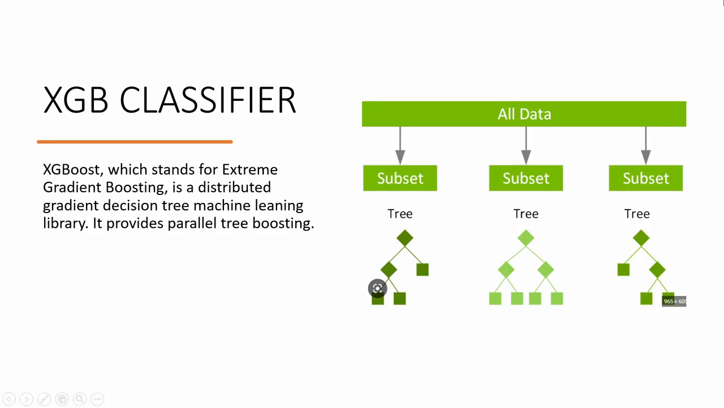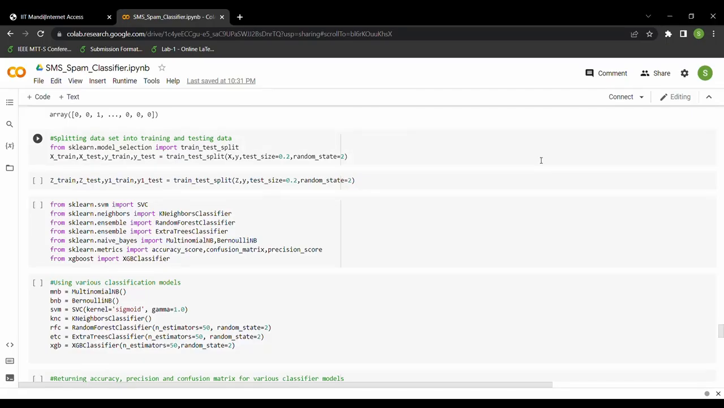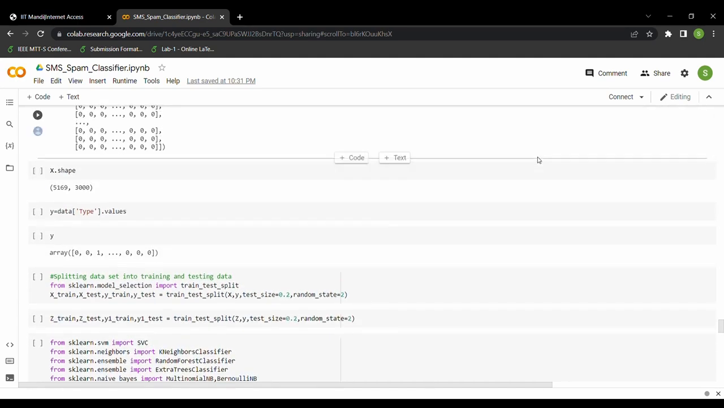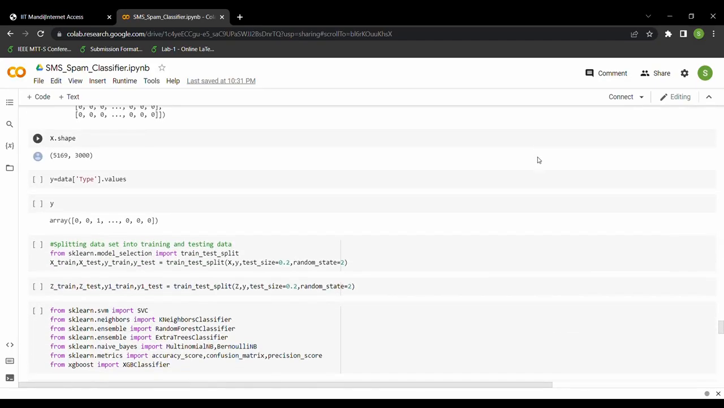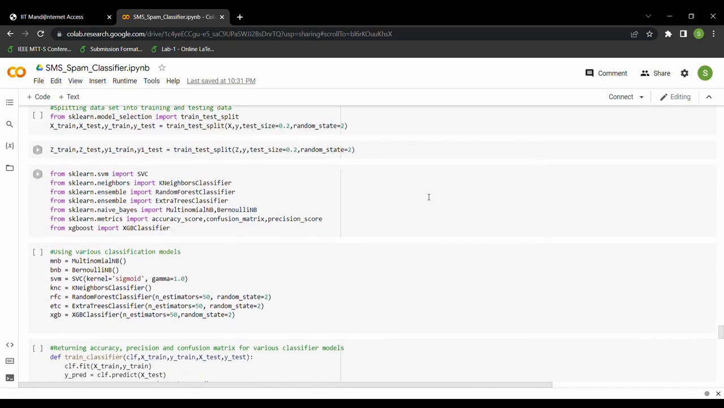Now let's go on to the code and understand the code. We have divided X and Z into training and testing data. As explained by Vasu, X is the TF-IDF array and Z is the count vectorization array. And now we can check the imported files.